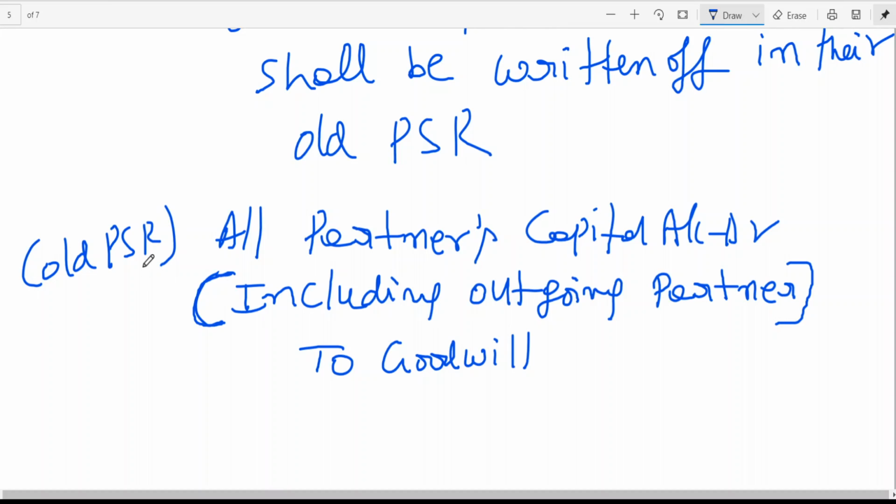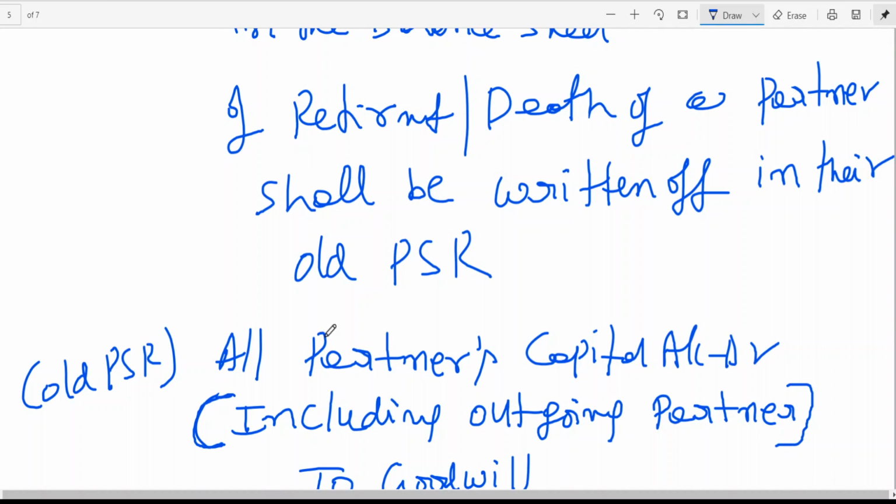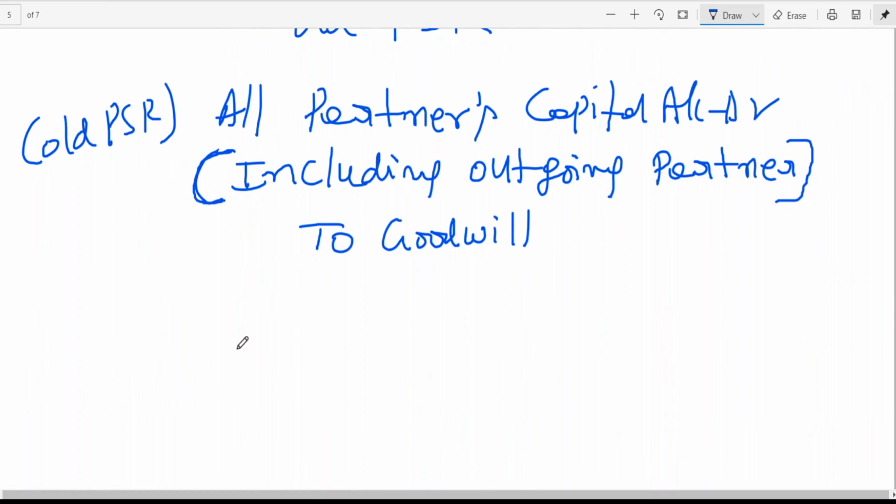These things you can expect as true or false statements. Existing goodwill should be written off in which ratio? Old profit sharing ratio. That means we have two treatments. First, the balance sheet goodwill which is appearing is to be written off. Then on the date of retirement, again we should evaluate goodwill. Then out of that, the outgoing partner's share is to be given.